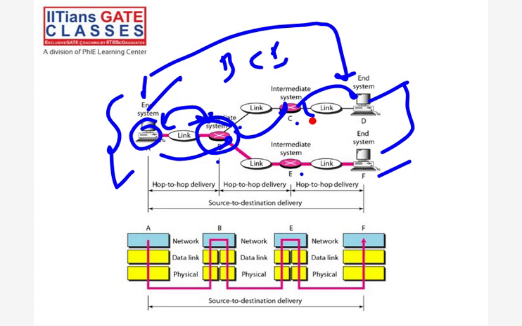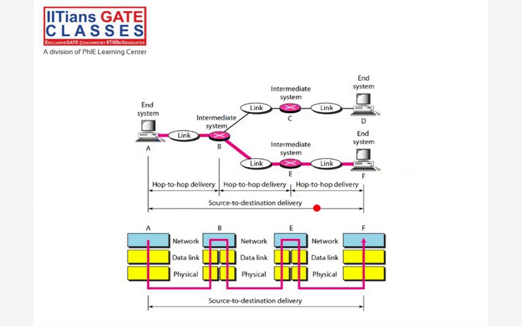Okay, now see, this is A. Layers are there on A, and on F also layers are there. But we are talking about the network layer, the three layers. So how does the data go? When the data goes from here and reaches here, then we call it source to destination delivery. Otherwise, from this point to this point, we call it hop to hop, right? Let's talk about the next.